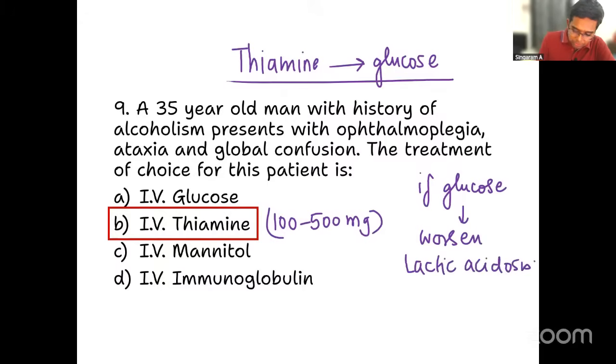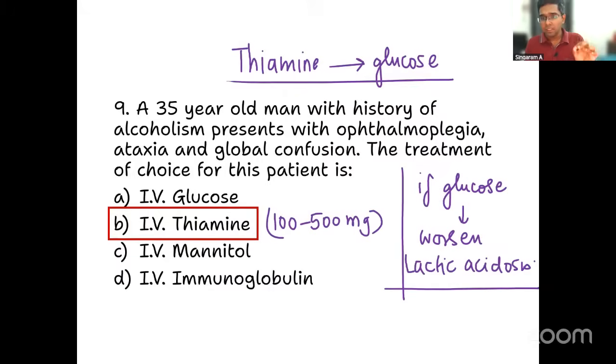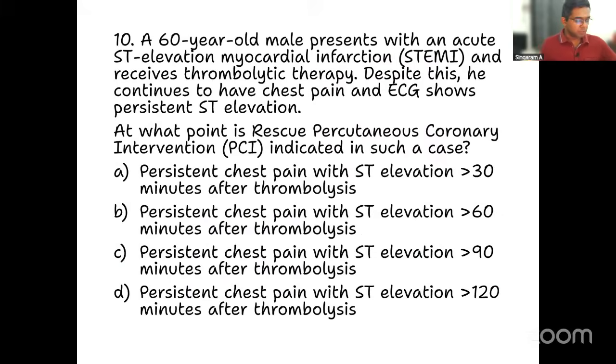Please don't go into the details as of now, I'm just telling you a quick point. If a patient with Wernicke's encephalopathy also has hypoglycemia, thiamine should be given first before glucose, because glucose can worsen lactic acidosis, and the neurological problem can even worsen. This is something like a rule you need to remember. Sometimes questions can be framed based on that. So that's question number 9, which is IV thiamine. Very good, some of you got it correct.